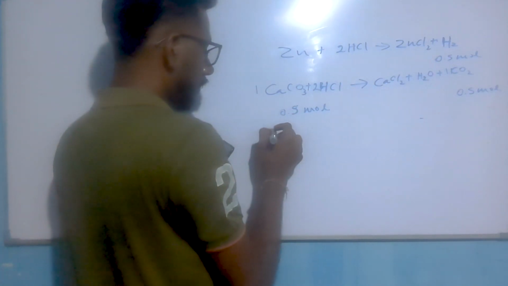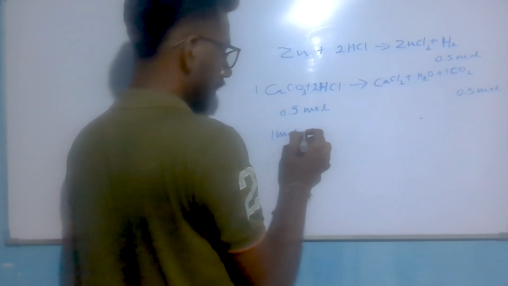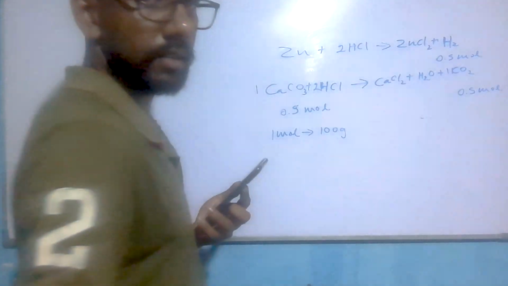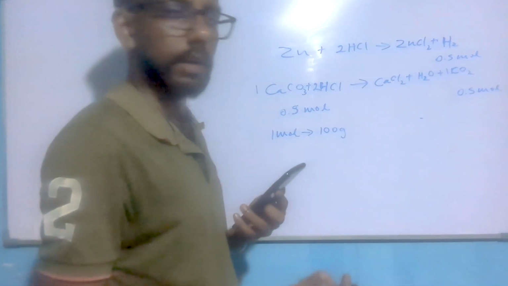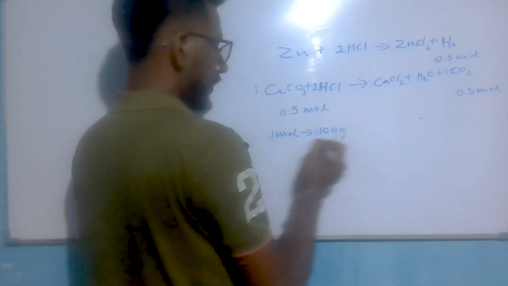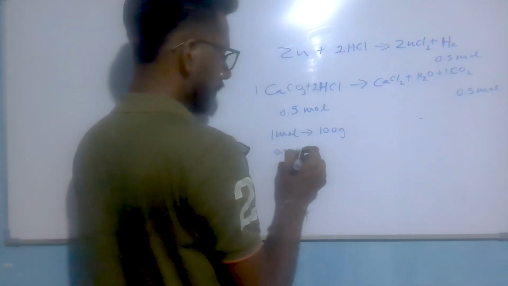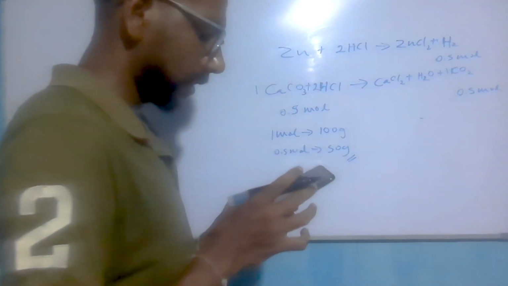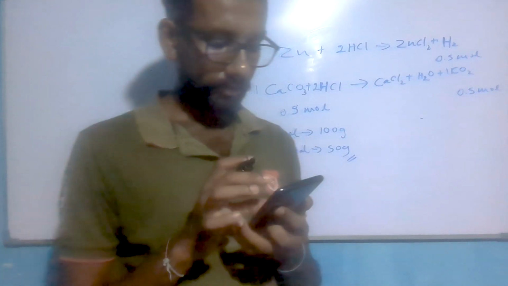So we know 1 mole has 100 gram in calcium carbonate. It means the molar mass of calcium carbonate. So 1 mole is 100 gram, then 0.5 mole is 50 gram. So answer is 50 gram. So answer is third one.